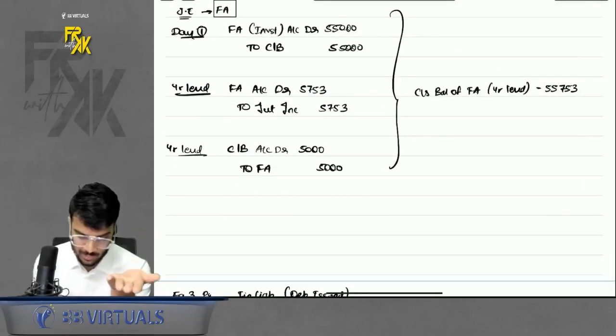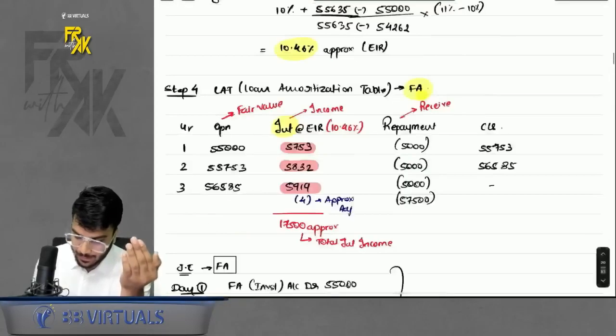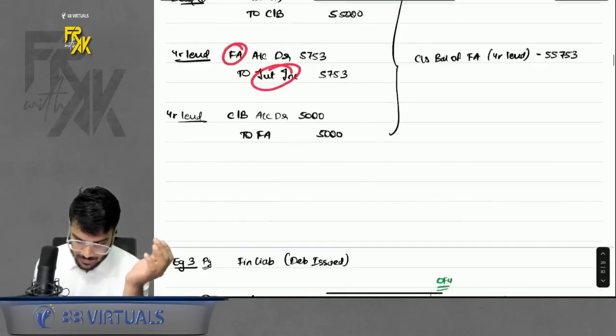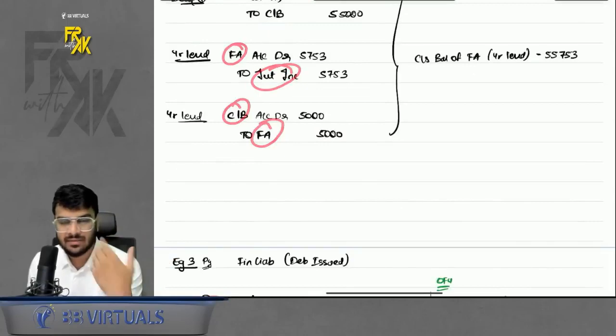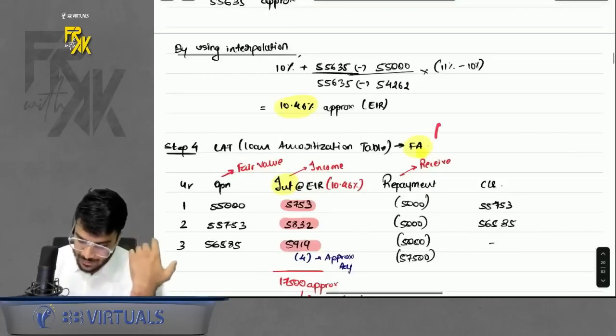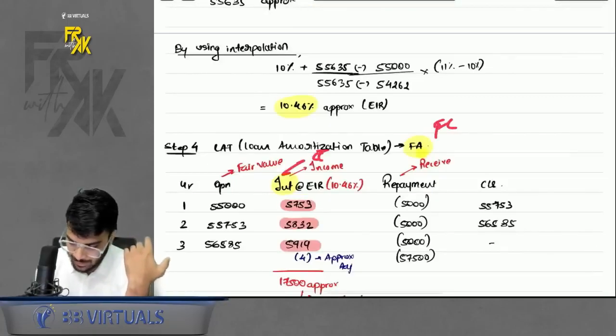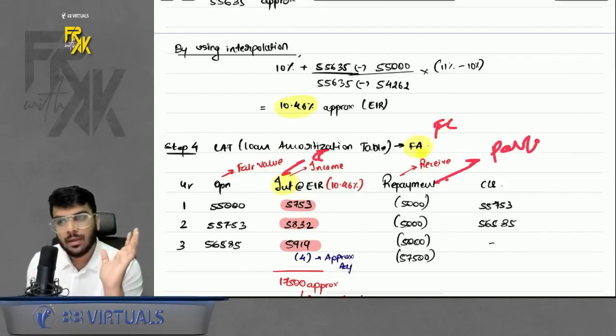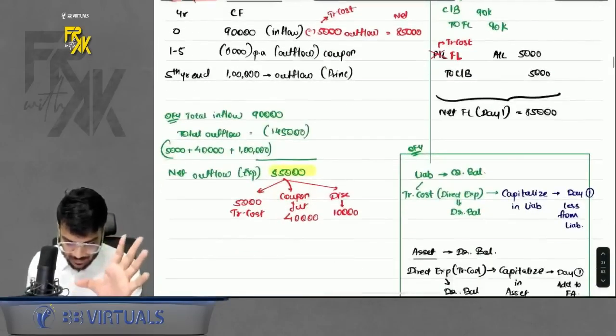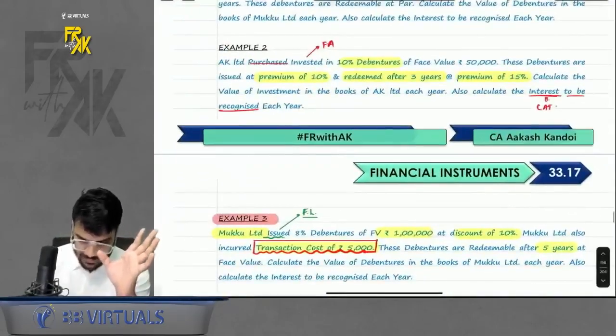First accrue the interest. So you will say financial asset to interest income, and then you will receive the repayment. So you will say cash bank to financial asset. You are receiving the repayment, right? If this was a financial liability, interest would have been an expense for you. Repayment you will pay. Simple. Okay, I hope the basic stuff is clear to you. So this was example number 2.